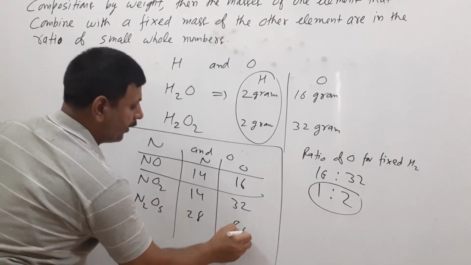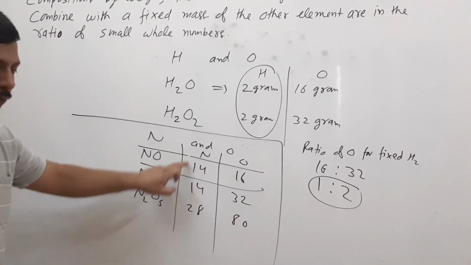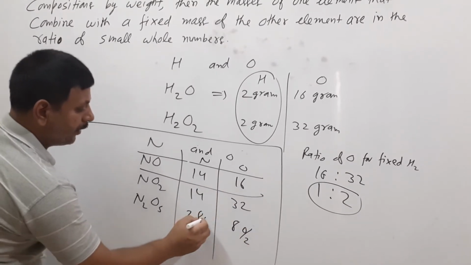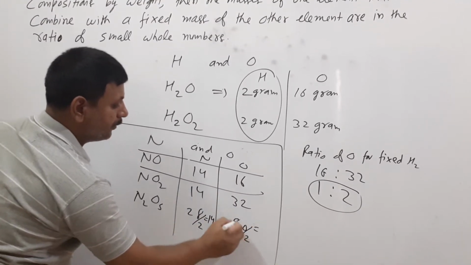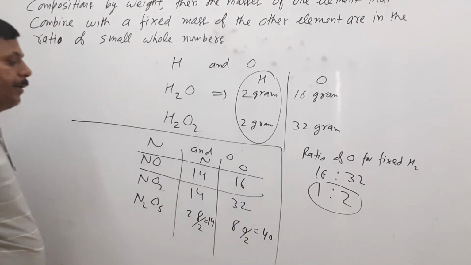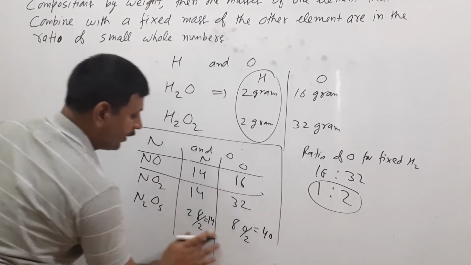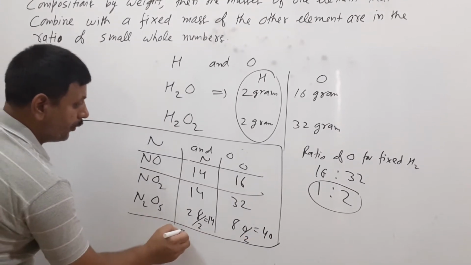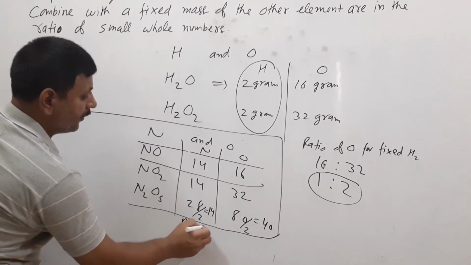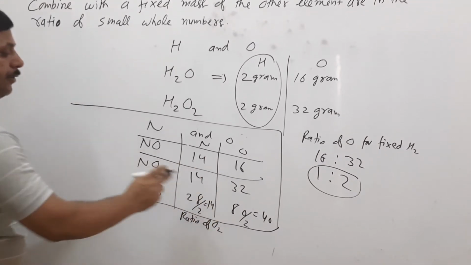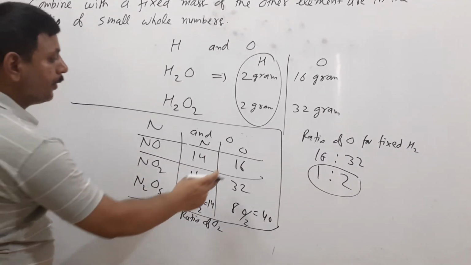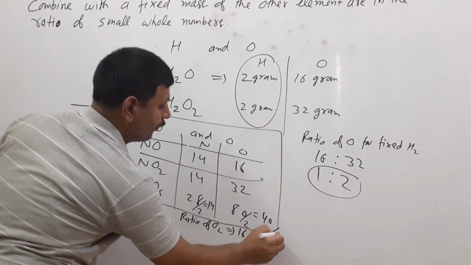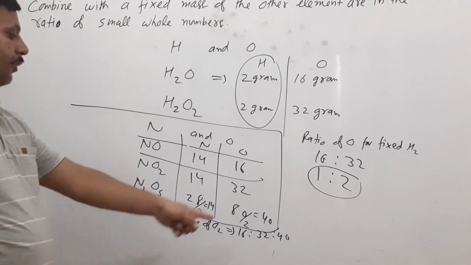If we take the nitrogen the same, divide by 2, what happened? This becomes 14, this becomes 40. So we will see the ratio of oxygen for fixed nitrogen 14, 14, 14. What will be the ratio? 16 ratio 32 ratio 40.